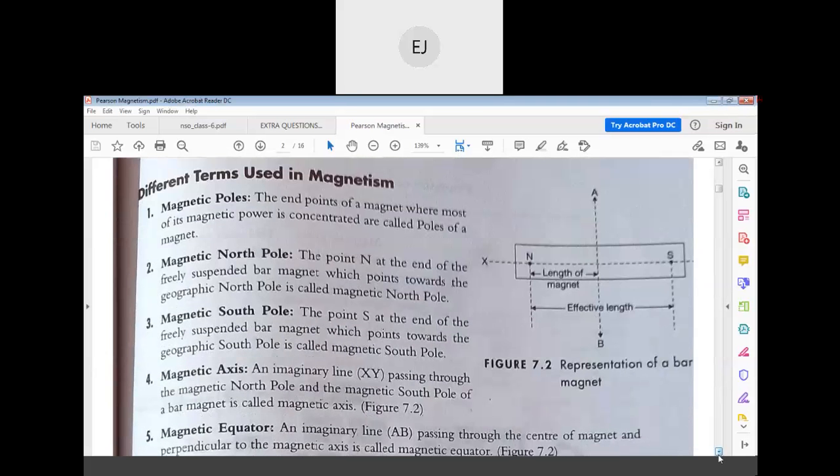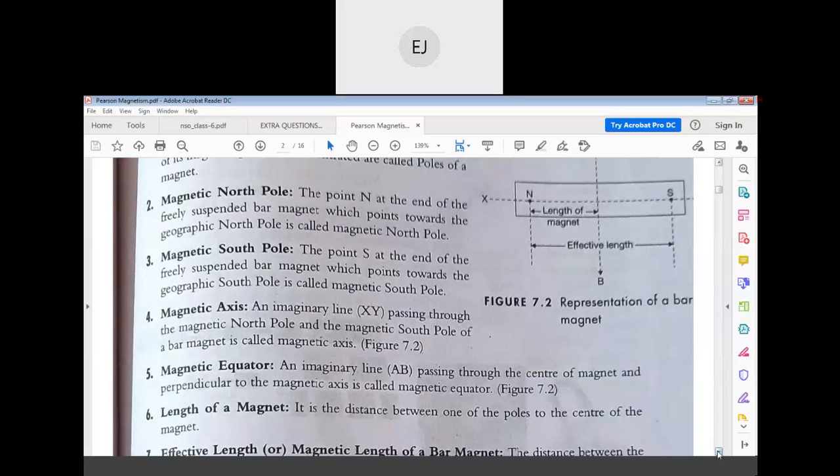And different terms used, like magnetic pole, which we have already learned. At the poles there is high attraction. There are two poles: magnetic north and magnetic south. And there is something called the magnetic axis. An imaginary line passing through the magnetic north and magnetic south pole of a bar magnet is called the magnetic axis. In the textbook we have not learned this.